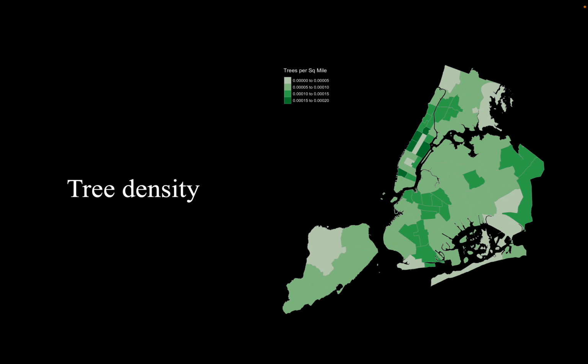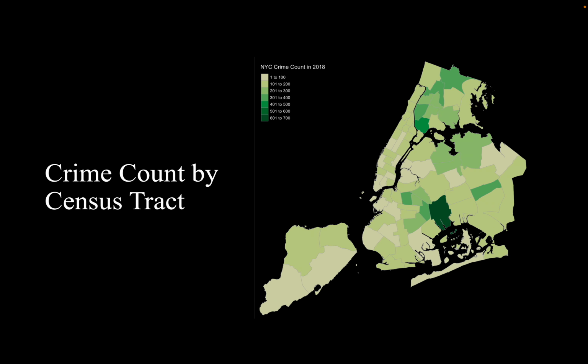So let's see what maps I made. The first one is a static map of the tree density, where we can see that the area near Central Park has a higher density of trees than other places. The second static map I made is the crime count by census tract. As you can see there, the Bronx has a very high crime rate, but Manhattan right now is not very high, as well as some parts of Brooklyn.